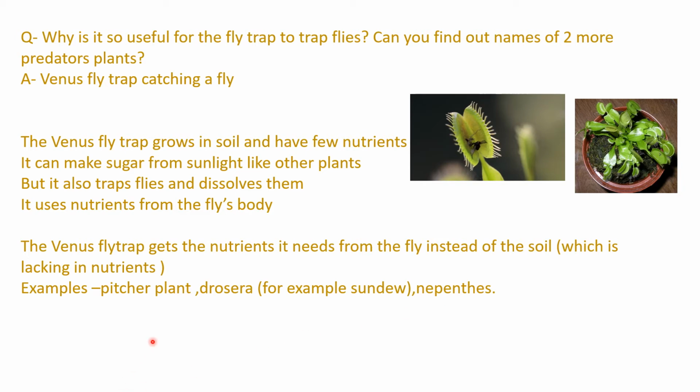The major difference between the traps is that some have moving parts and some do not. Once an insect has been trapped in a plant, the plant lures it and dissolves it, and it is turned into nourishment. When the plant traps the insect, it digests the insect, and then it provides a supplement to the poor nutrition soil in which the plants grow. So these are the other two predator plants.